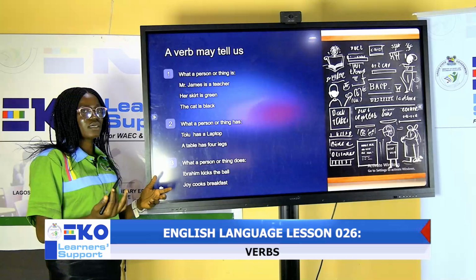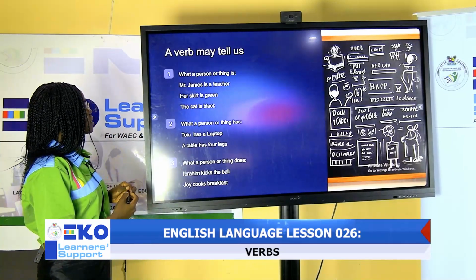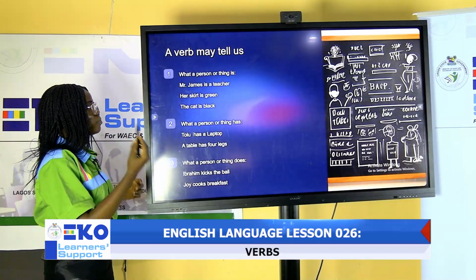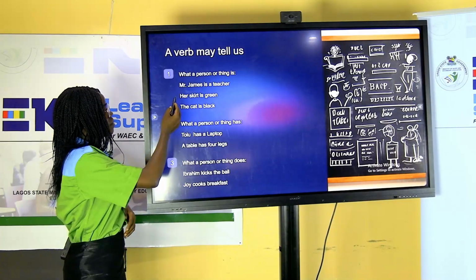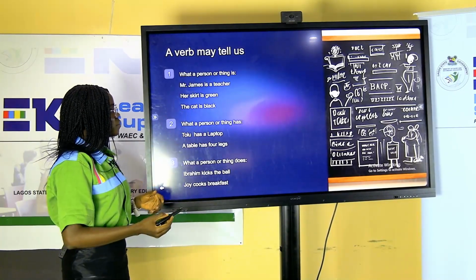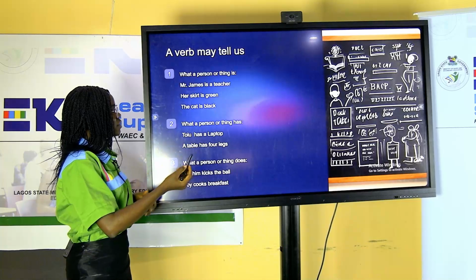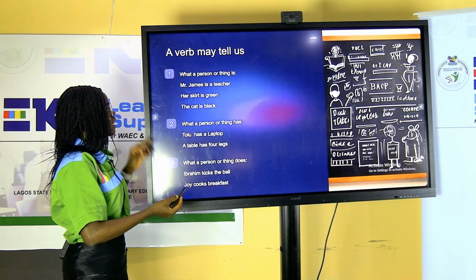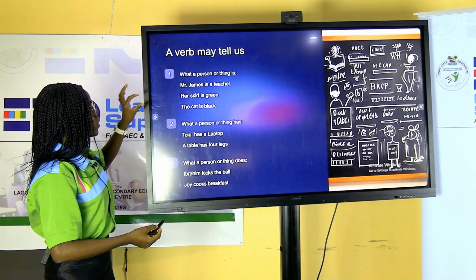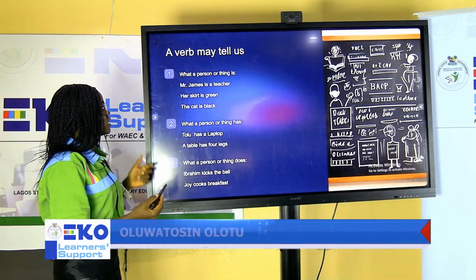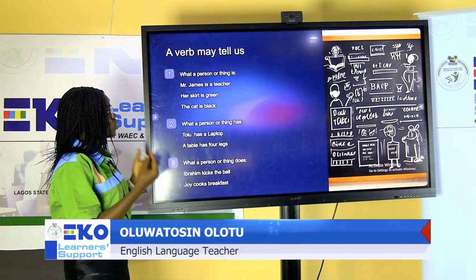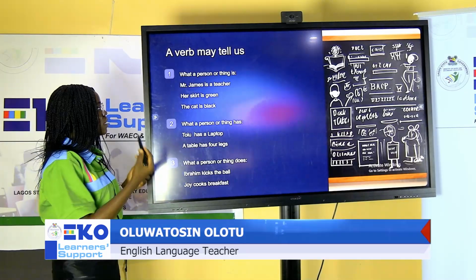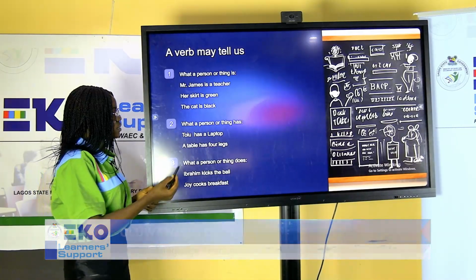Now, what can a verb tell us? If you look at our screen, you see that a verb may tell us what a person or thing is. For instance, in our examples, we have: Mr. James is a teacher. Our skirt is green. The cat is black. In the three sentences, we can see that the verb is telling us what a person is, or what a particular thing is.